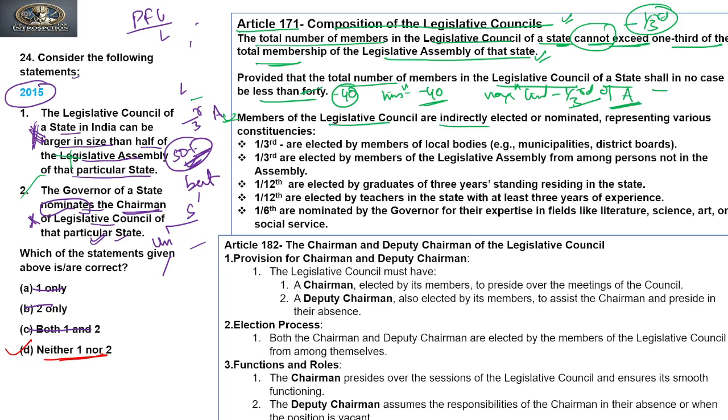They are indirectly elected, or some are nominated also. So now we'll see what number of members are elected and what number are nominated.